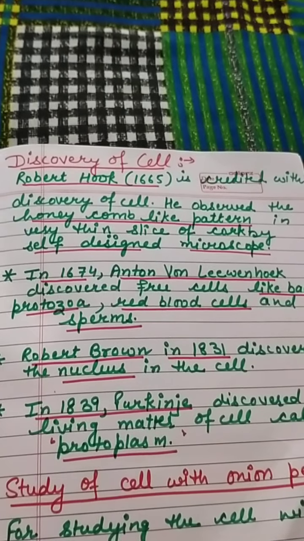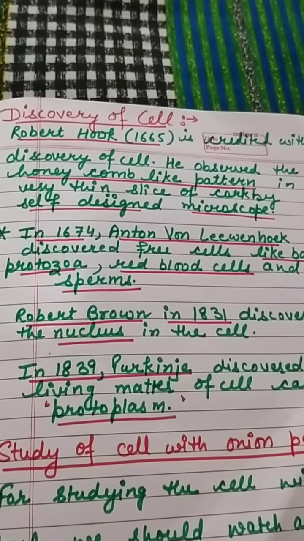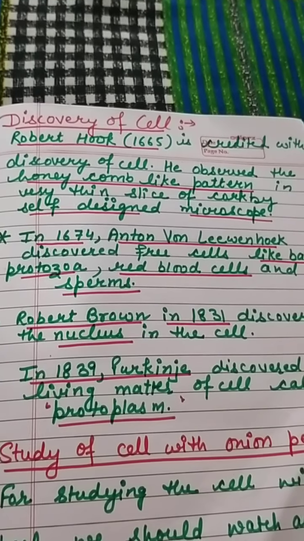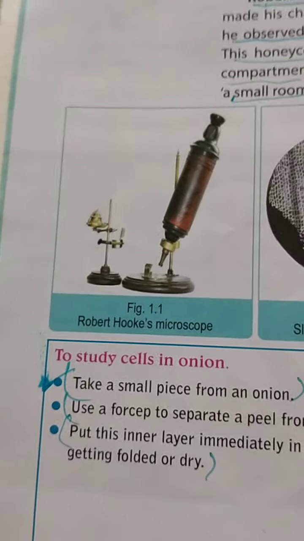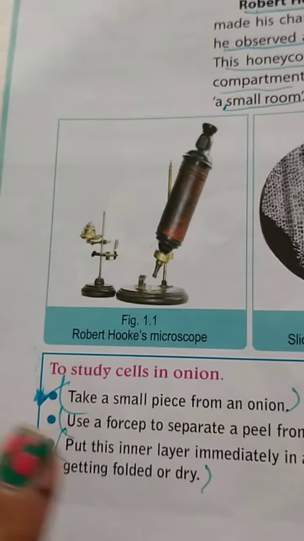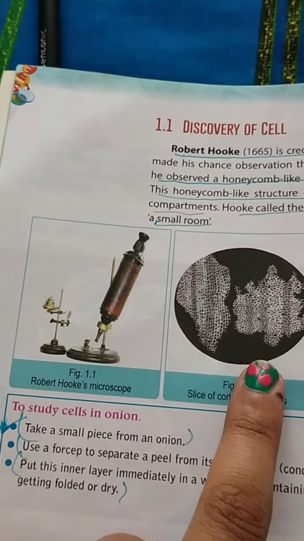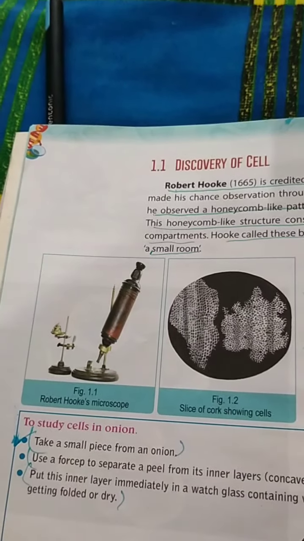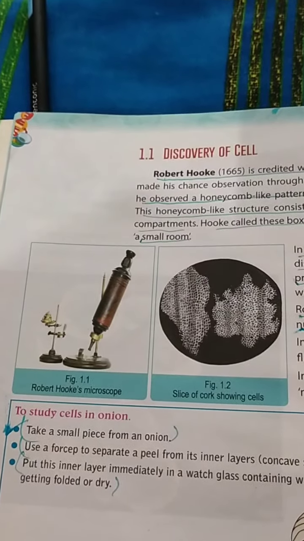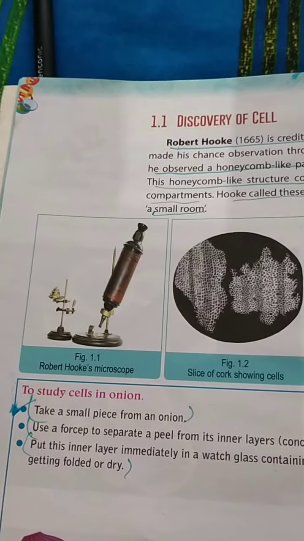He observed a honeycomb-like pattern in a thin slice of cork with a self-designed microscope. And this type of structure seen in the microscope, a honeycomb-like structure, was observed in a thin slice of the bark of a tree.